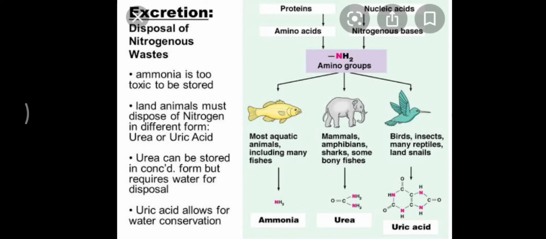So there are three categories of organisms on the basis of the excretory waste they excrete. Those who excrete ammonia are aminotelic, those who excrete urea are ureotelic, and those who excrete uric acid are uricotelic.